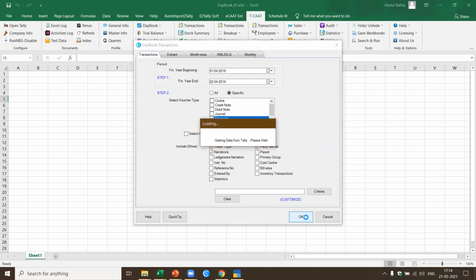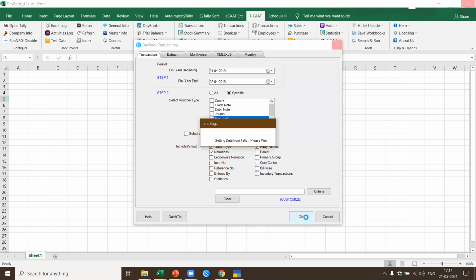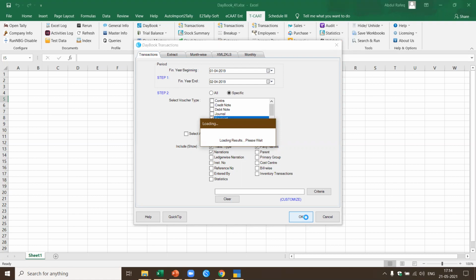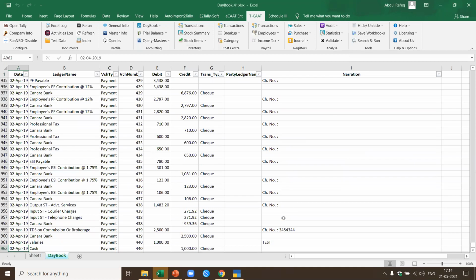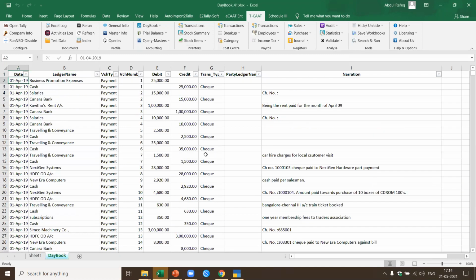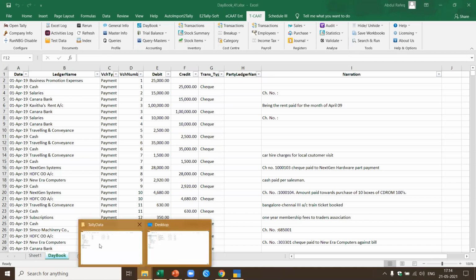Now, this will send a query XML SOAP request to Tally. It will get the response from Tally. Tally will give you an XML file. That XML file is read, and each element of data which I require is copied into Excel and transferred here. Now you see all the 440 transactions I told you about have been completed in a jiffy. Okay. Now if you want to see how the XML file looks, I'll show you that also so that you get an idea.